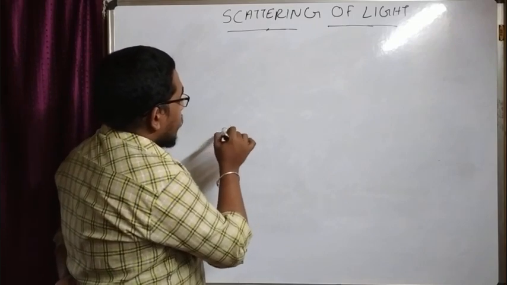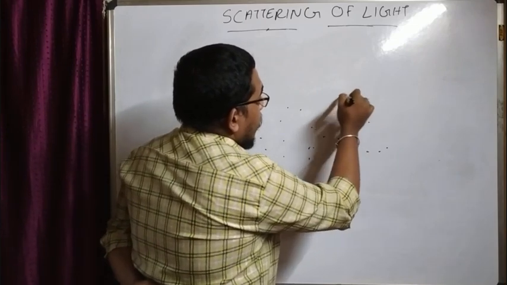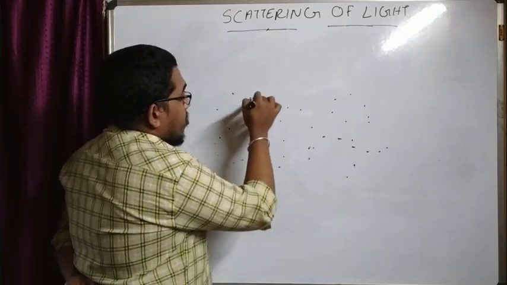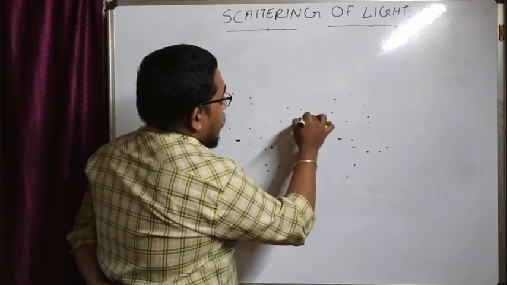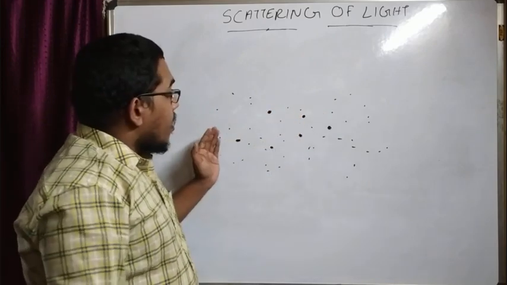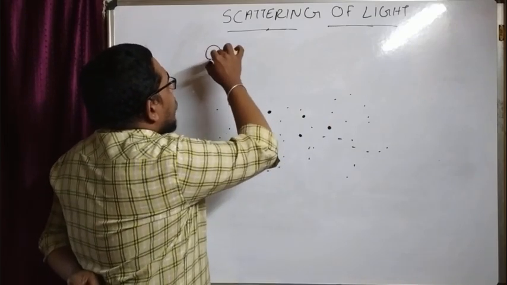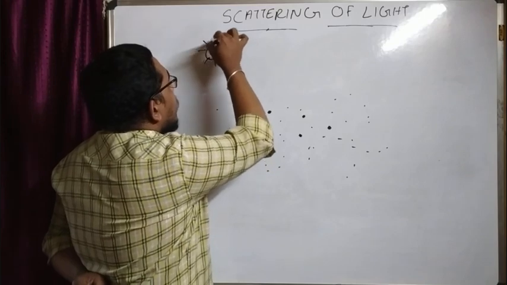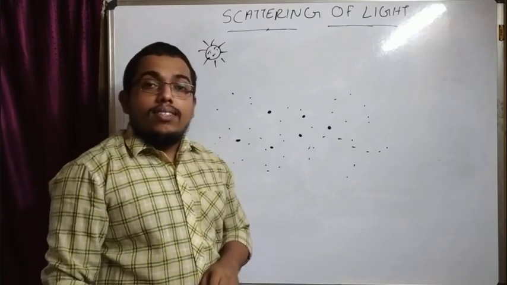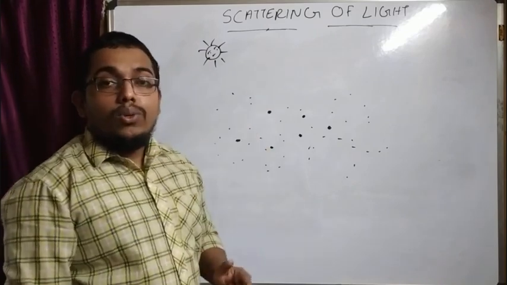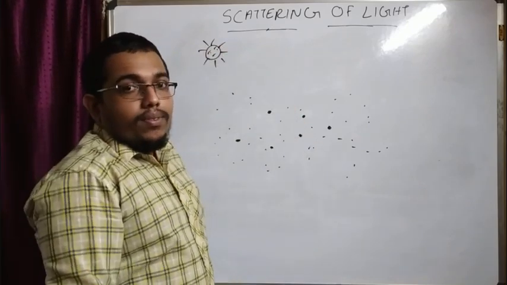Just imagine that there are a number of dust particles, water droplets, and air molecules in the atmosphere. Just imagine it as an atmosphere. And we know that sunlight is a white light, right? Why is the sunlight white light? Because the sunlight consists of the 7 colors: violet, indigo, blue, green, yellow, orange, red. So, the sunlight is a white light in nature.